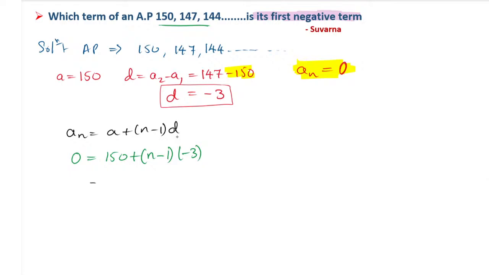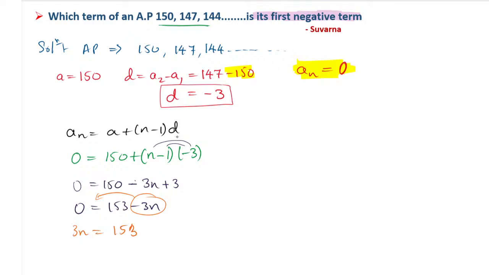So 150 you keep as it is. Then take this -3 and multiply with both terms: -3 into n is -3n, and -3 into -1 is +3. So 150 plus 3 is 153 minus 3n, and that equals 0 on the left-hand side. Now we have -3n, so moving it to the other side, it will be plus 3n equals 153. Now how to find n: n is equal to 153 divided by 3.